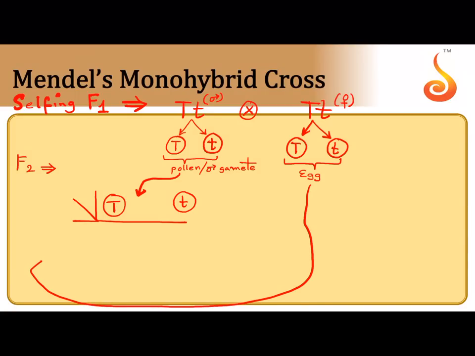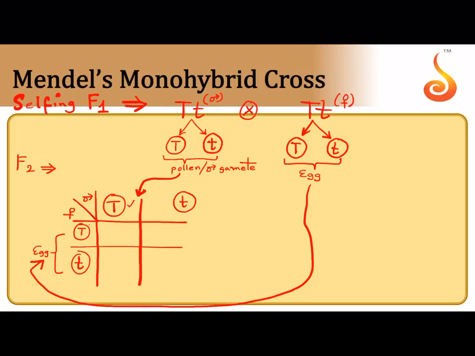I took the eggs in the column, capital T, small t. And then we put boxes. What do the boxes represent? The seeds. So eggs are taken in the column here, and the pollen are taken in the row. Because the row is the pollen, let me write male over here, and here let me write female, and the boxes are the zygote.